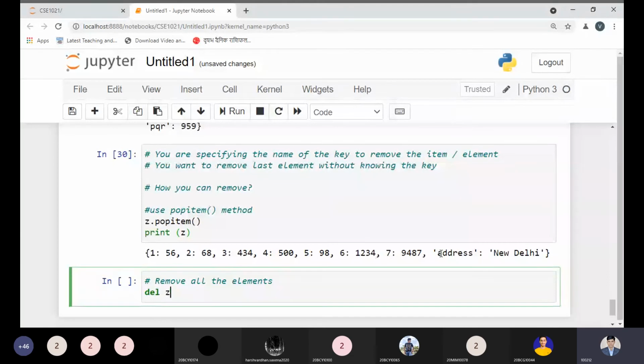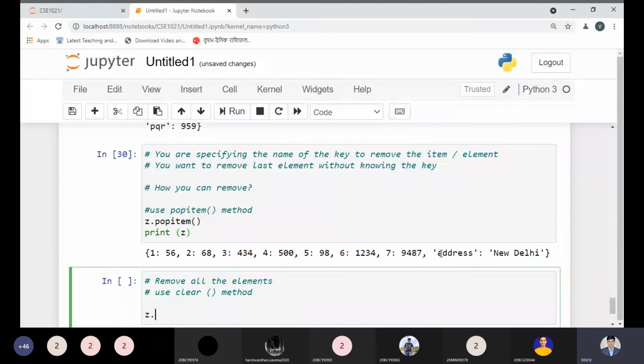del z. If I do this, it will not delete all the items. It will delete the dictionary. But I want to keep the dictionary, and I want to see it as empty. There's a very simple command by which you can do this. You can use the clear method. Please keep in mind you have to use the clear method. Let me check jet.clear.